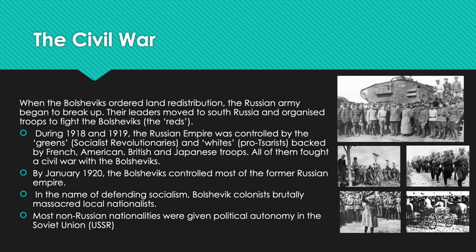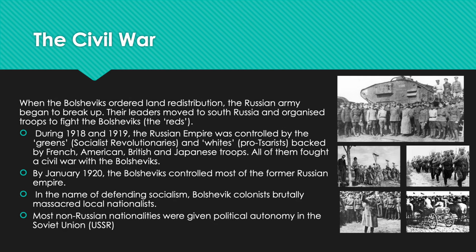The Civil War. When the Bolsheviks ordered land redistribution, the Russian army began to break up. Their leaders moved to South Russia and organized troops to fight the Bolsheviks, who were the Reds. During 1918 and 1919, the Russian Empire was controlled by the Greens, who were the socialist revolutionaries, and the Whites, the pro-Tsarists, who were backed by the French, American, British, and Japanese troops. All of them fought a civil war with the Bolsheviks. By January 1920, the Bolsheviks controlled most of the former Russian Empire.